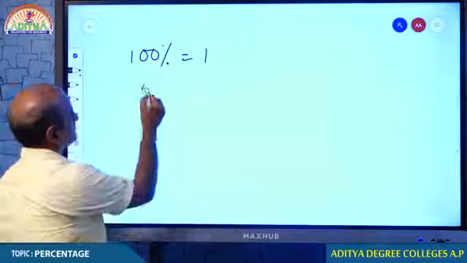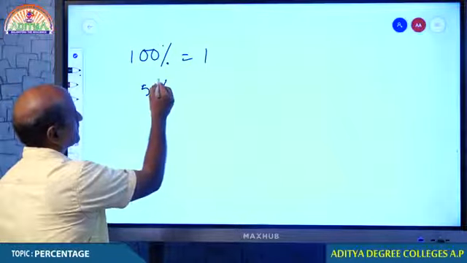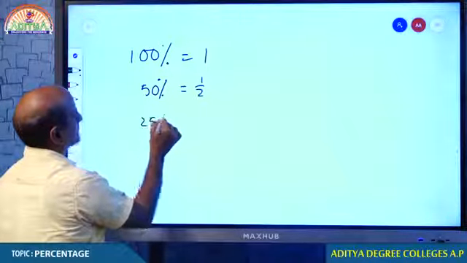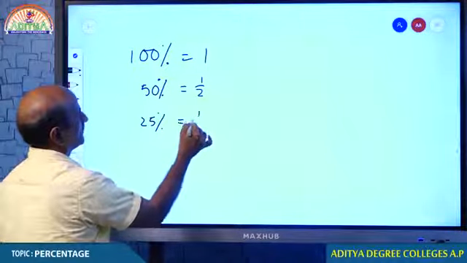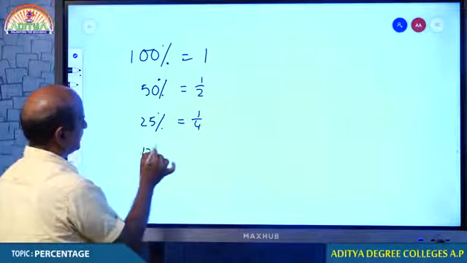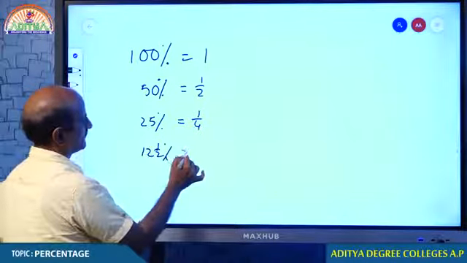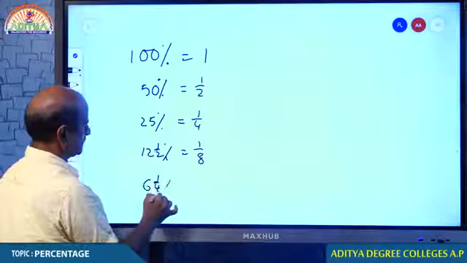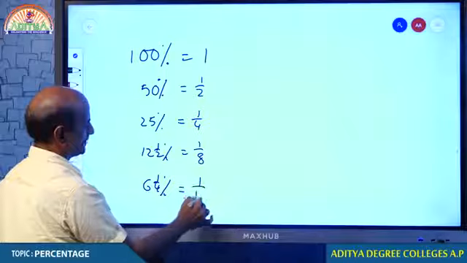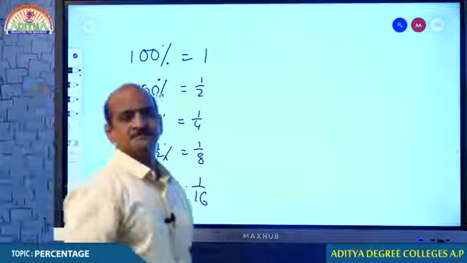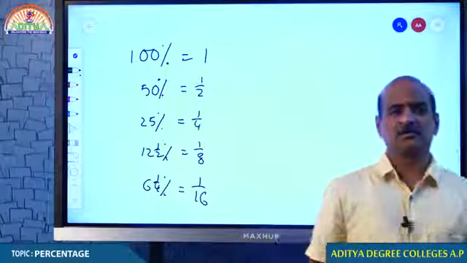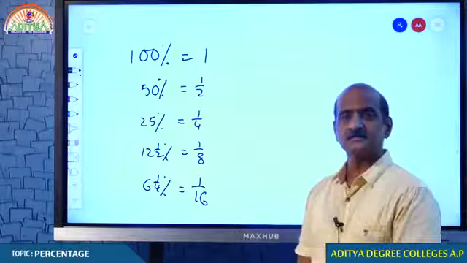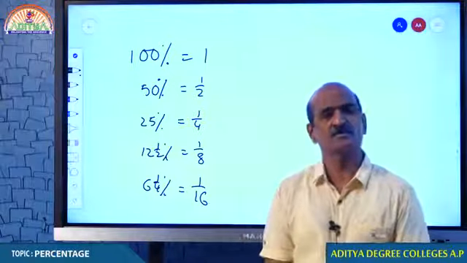100% is 1 unit, 50% is 1 by 2, 25% is 1 by 4, 12.5% is 1 by 8, and 6 1 by 4% is equal to 1 by 16. Try to recollect and remember that, because we will be using these percentages quite often. So it is convenient to know the fractional equivalent.